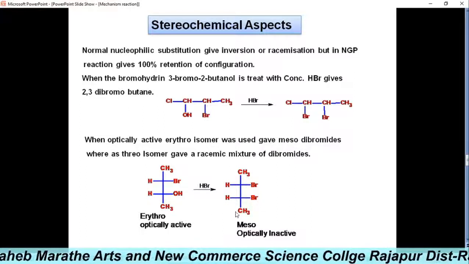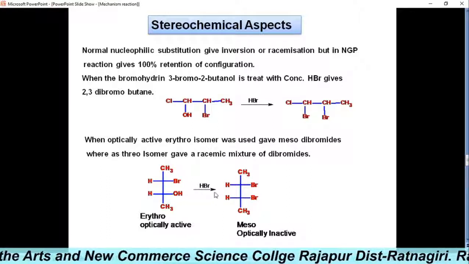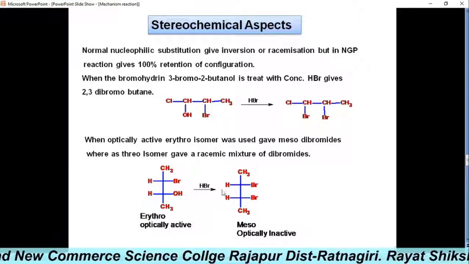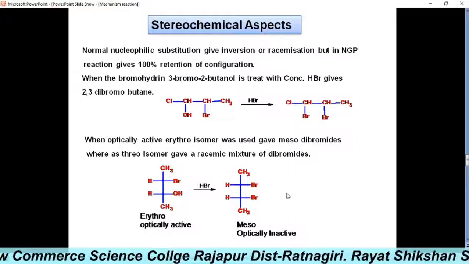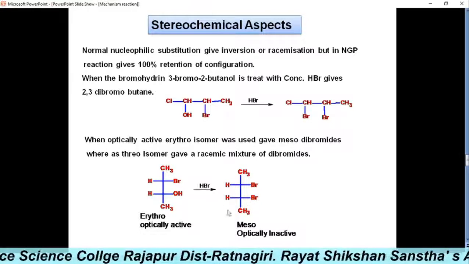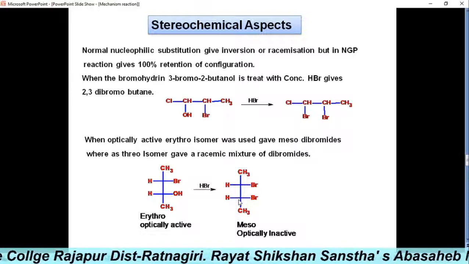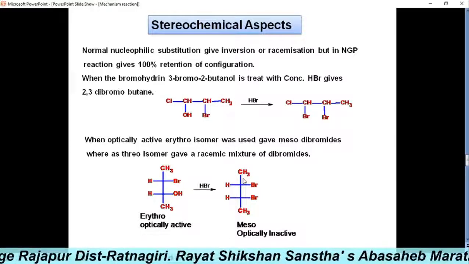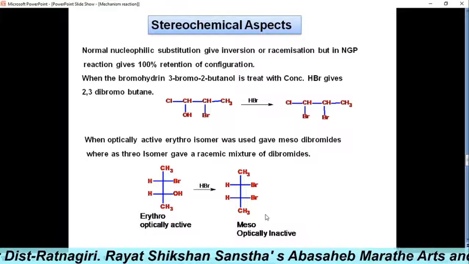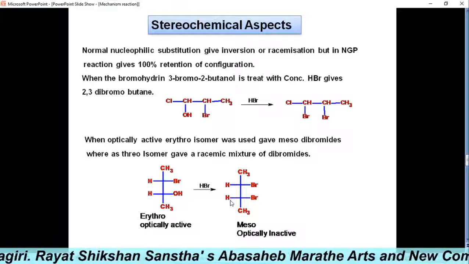It is meso, optically inactive, because if we draw a plane through this molecule, we observe that this part and this part are superimposable mirror images. Therefore it is a meso compound with a plane of symmetry.